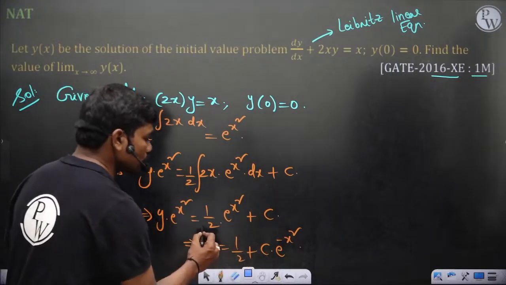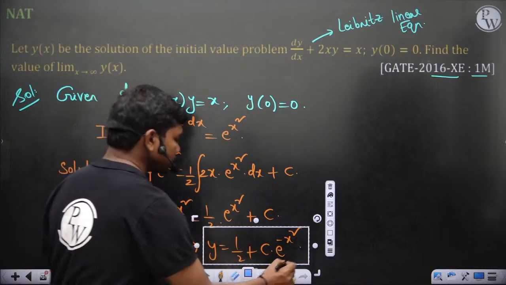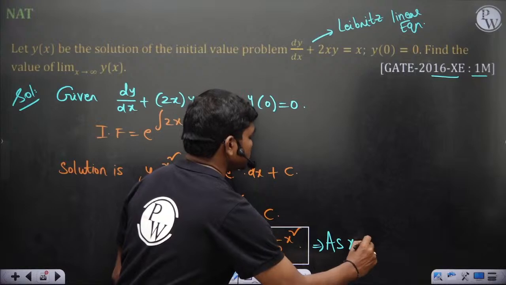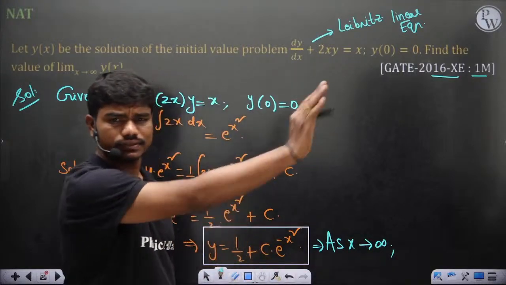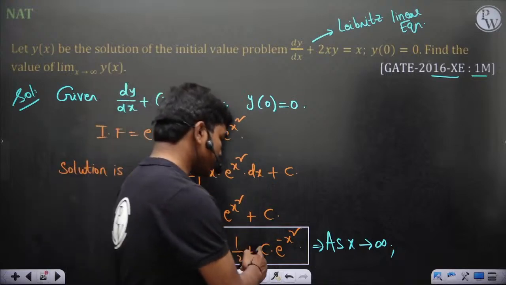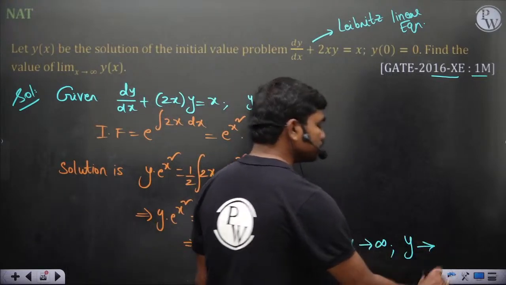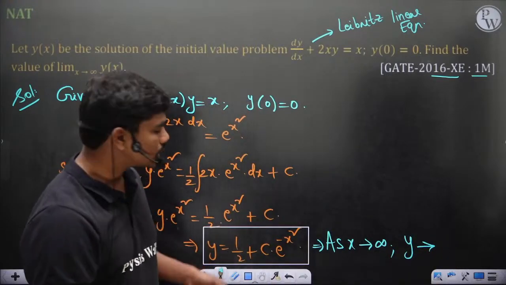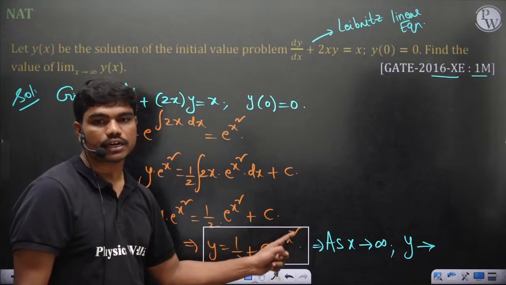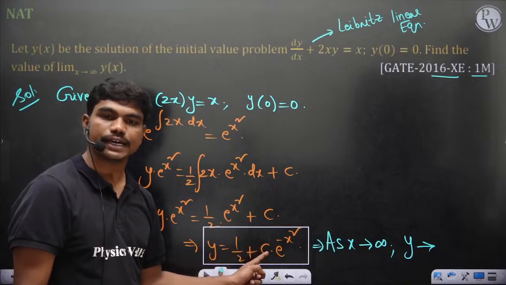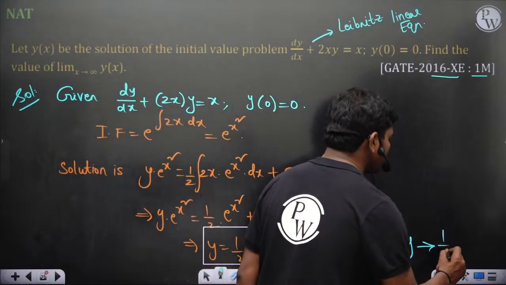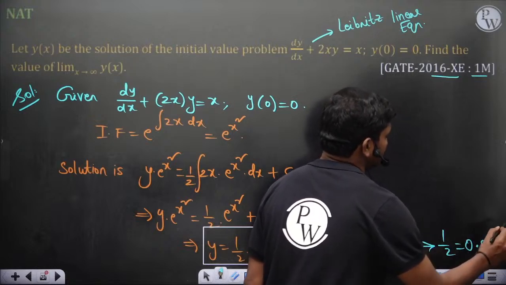So c is some positive constant whatever, but as x tends to infinity, so after x is very large, can someone tell me what is the value y tends to? 1 by 2. Because if x is becoming very large, then this term keeps coming to be 0 irrespective of this finite constant. So this term would be 0, so y tends to half, which is equal to 0.5.